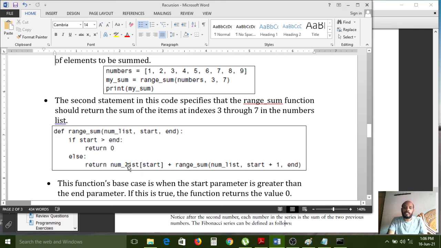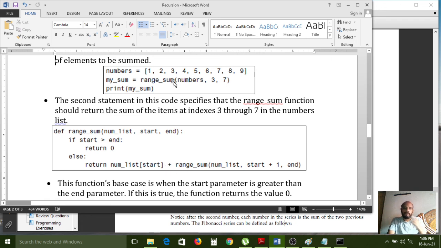Here, please concentrate. In the num underscore list, I mean this entire list, the start value is 3, and 3 means 4 is the value here. 4 plus range underscore sum. Again it is calling the same function.